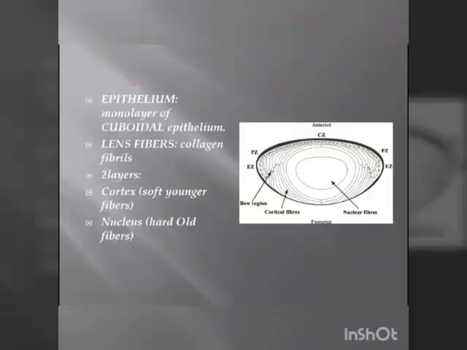Now, the stroma of the lens consists of epithelium and the lens fibers. The epithelium of the lens is a monolayer of cuboidal cells present only behind the anterior lens capsule and absent from the posterior side. The lens fibers are arranged in two layers, the cortex and the nucleus. This demarcation is not morphological but according to the developmental time. The oldest fibers lie in the center, in the nucleus, and the youngest ones at the cortex. From inside to outside the arrangement is embryonic fibers, the foetal fibers, the infantile fibers, and the adult fibers.